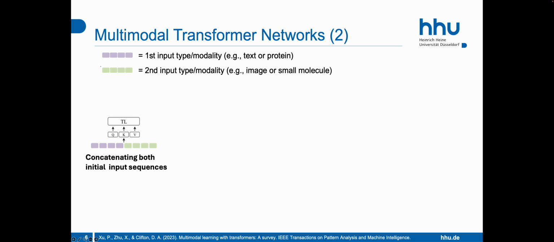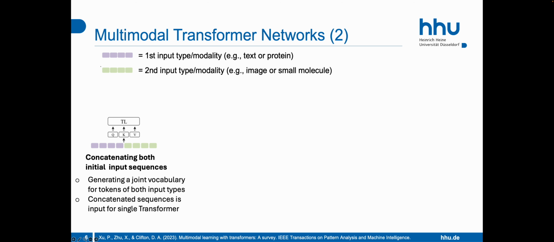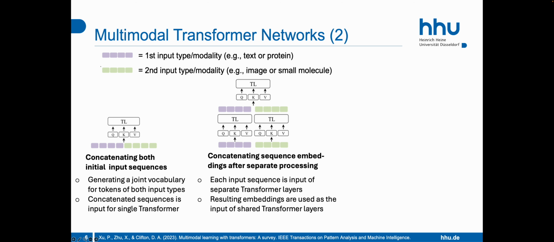One option of doing this is simply concatenating both input sequences and using the resulting sequence as the input for a single transformer network. This requires that we tokenize both input types using the same vocabulary. This means that we have separate tokens for each input type, but they are stored in the same vocabulary and used as the input for the same embedding functions. This allows the transformer network to look at both input modalities simultaneously.